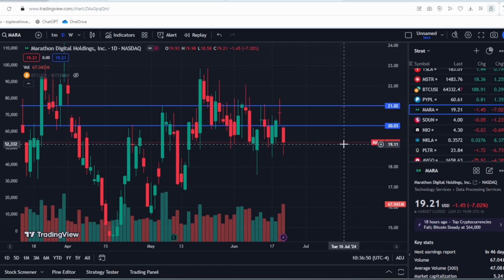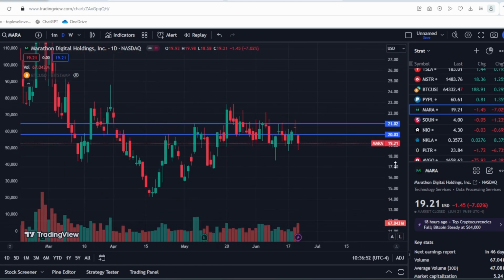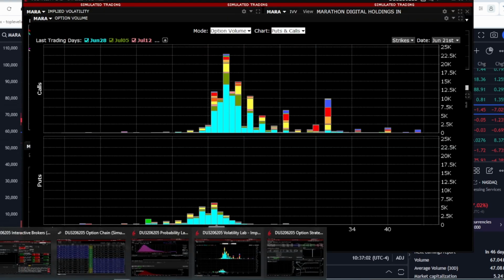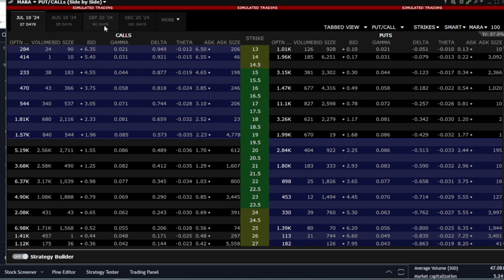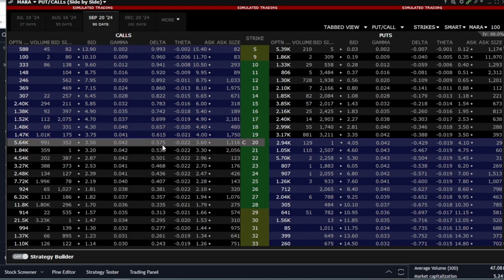One might ask why the stock cannot surpass these levels. The answer lies in the presence of these large option barriers. To understand this better, let's review how market makers and options work. When investors buy call options, market makers are obligated to sell them.